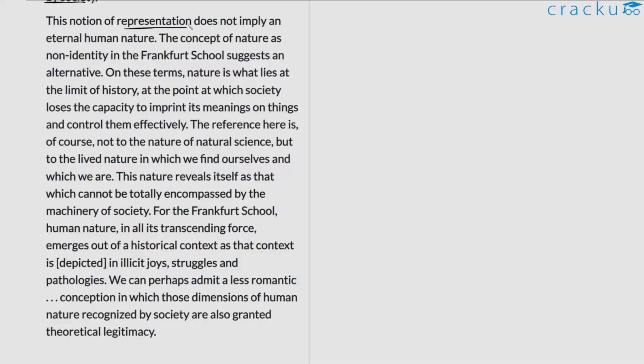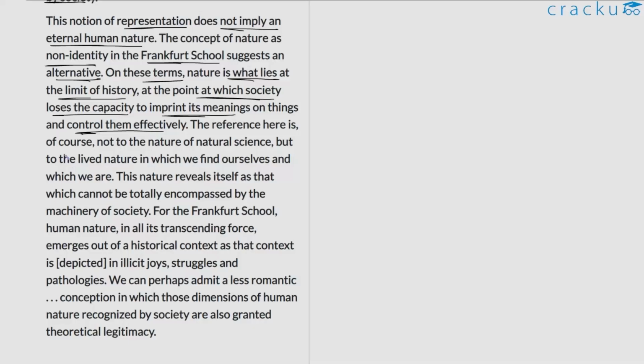This notion of representation does not imply an eternal human nature. The concept of nature as non-identity in the Frankfurt School suggests an alternative. On these terms, nature is what lies at the limit of history, at the point at which society loses the capacity to imprint its meaning on things and control them effectively.